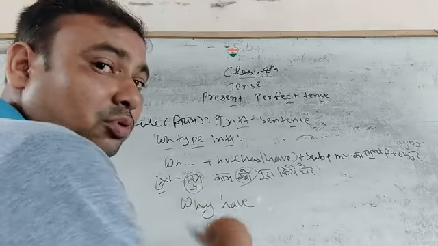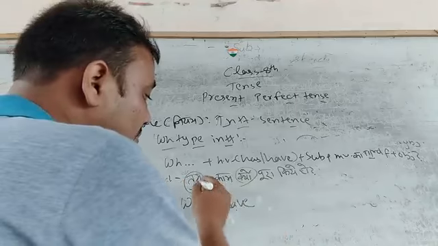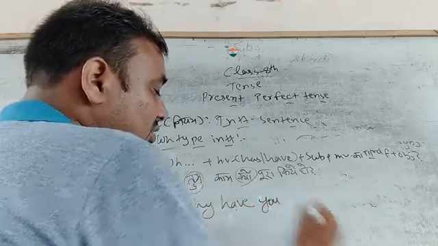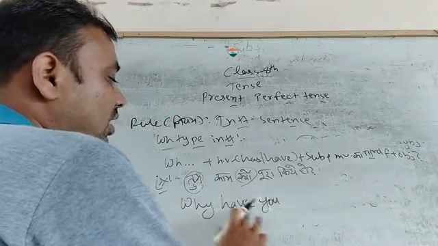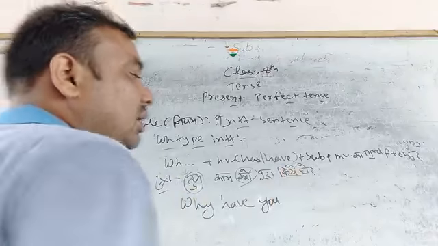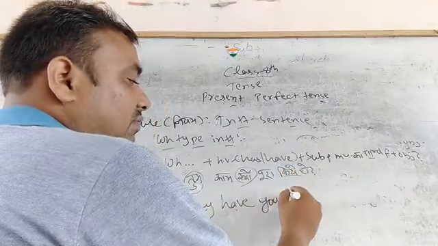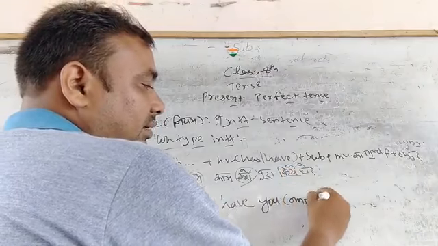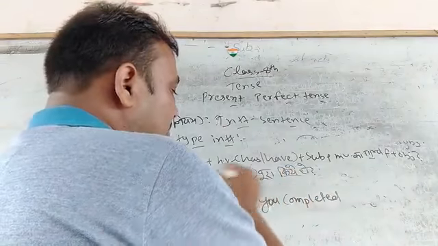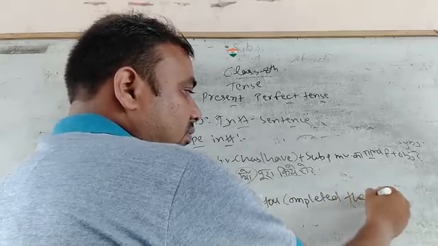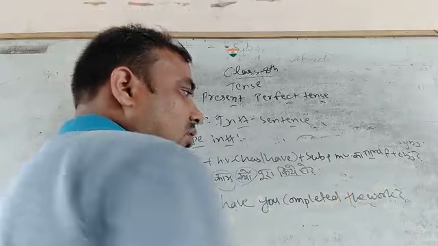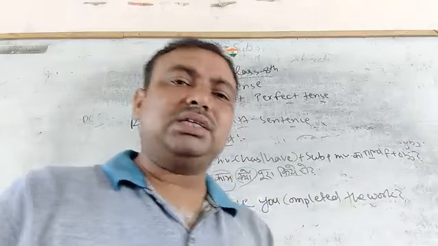तो हम यहाँ क्या रखेंगे, plural helping verb, बहुवचन वाला रखेंगे, ये बहुवचन है. Then we put subject you. Okay, why have you, पूरा करना, it means complete. Then what is the third form of complete? Completed. What completed? The work. So that is your present perfect tense.